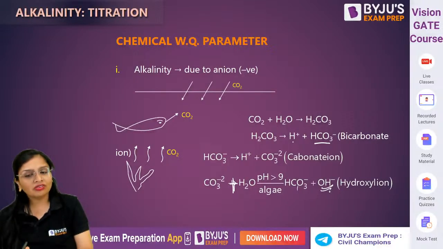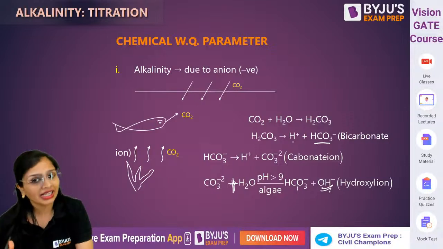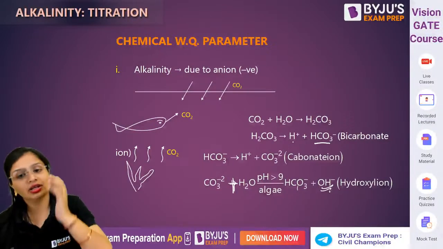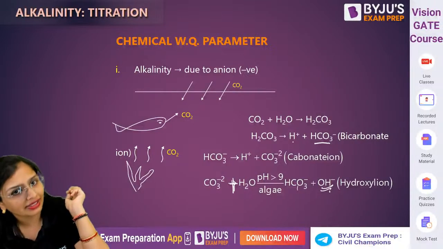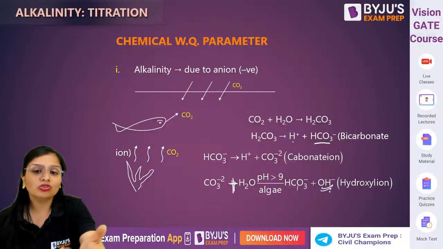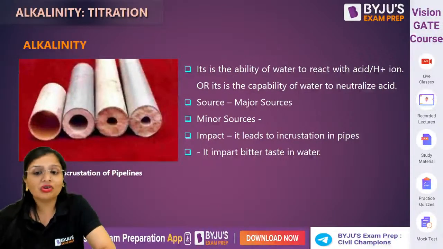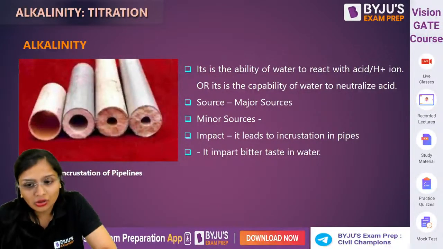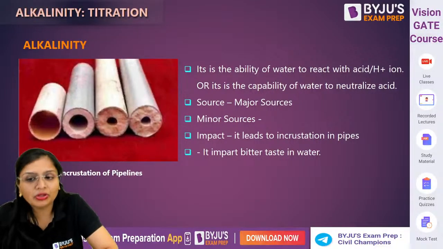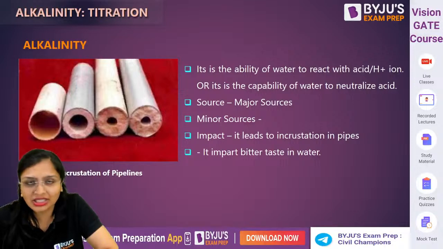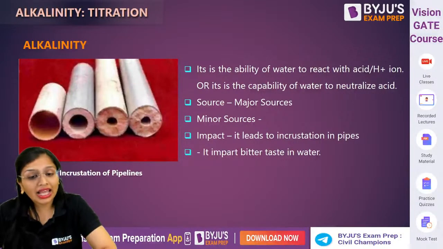So what will happen in water? You will get bicarbonate alkalinity, carbonate alkalinity, and caustic alkalinity also. How it came, I told you: when carbon dioxide is there in water, you get all these types of alkalinity. Clear? Now if I move further, the next question is from where do you get this alkalinity? It may be due to dissolved gases, it may be due to organic, or it may be due to inorganic matter. Fine.